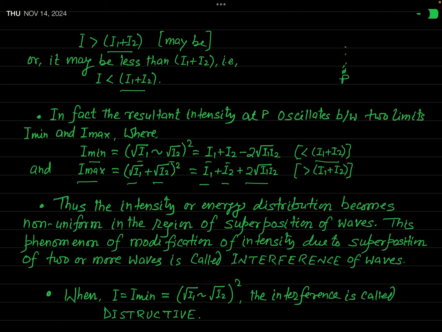So in fact, when you say intensity, you may also call it energy, because you define intensity as the energy passing through unit area in unit time normally. So the intensity or energy distribution is not uniform in the region of superposition of waves.